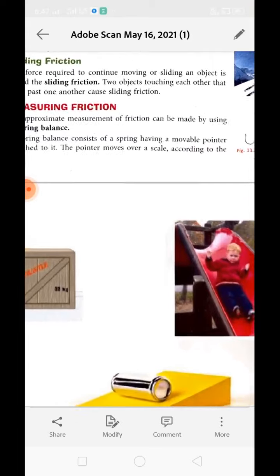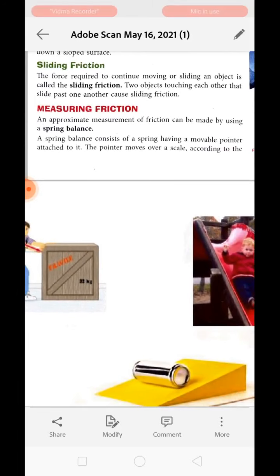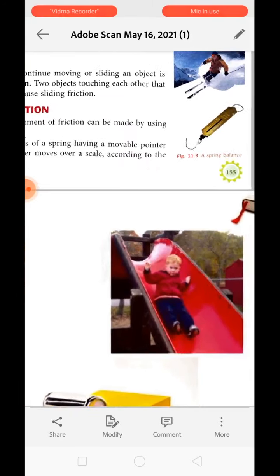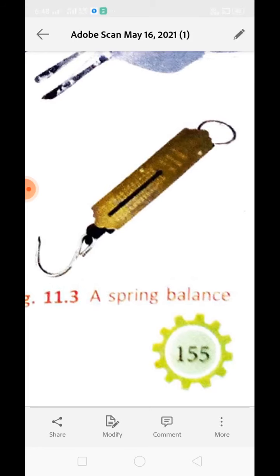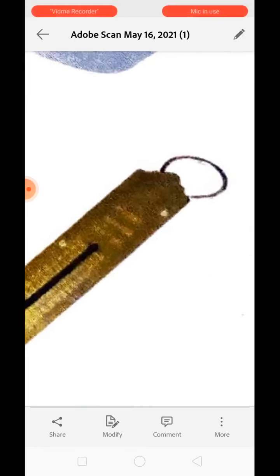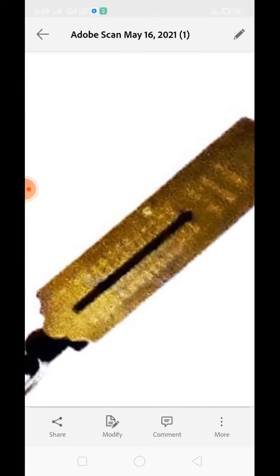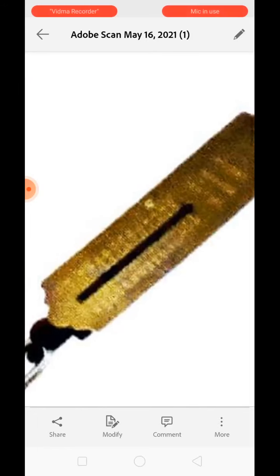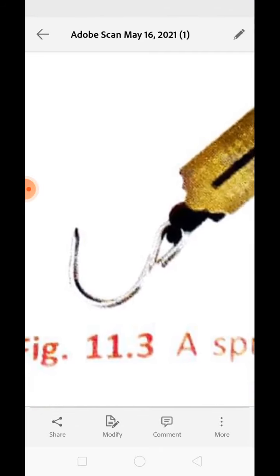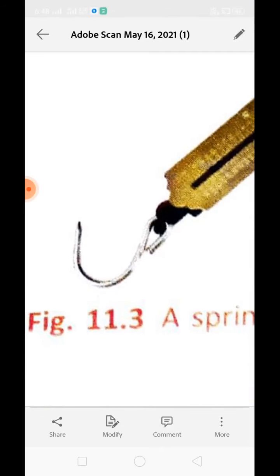Now, measuring friction. Measuring of friction is done with the help of a spring balance. This is what a spring balance looks like. Okay, a spring balance has a head, which is the part used to measure the weight. It has a reading, and this is the part known as the hook. It is attached to the object whose weight we are going to measure.